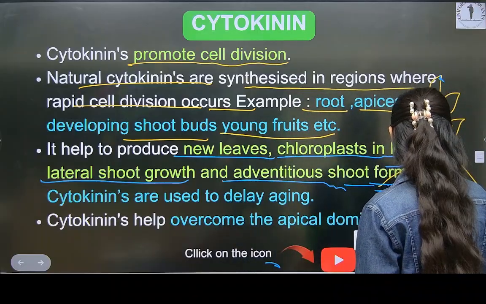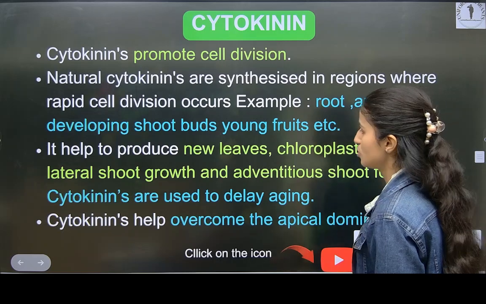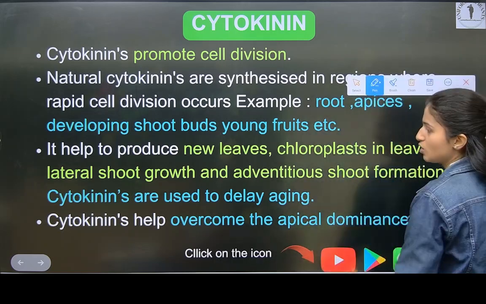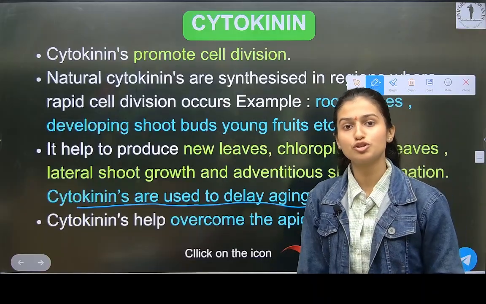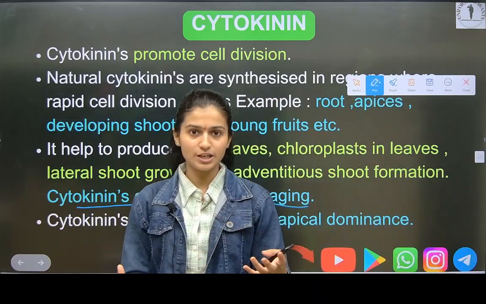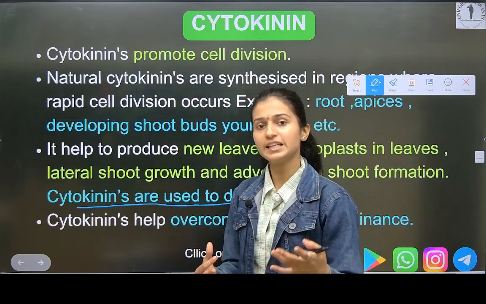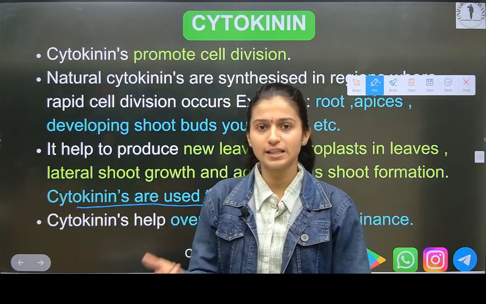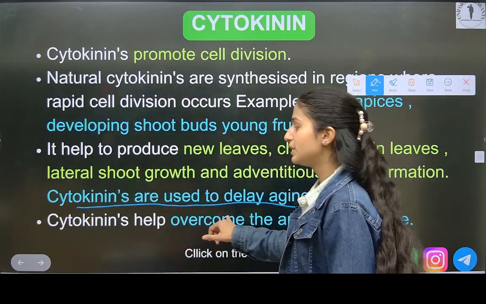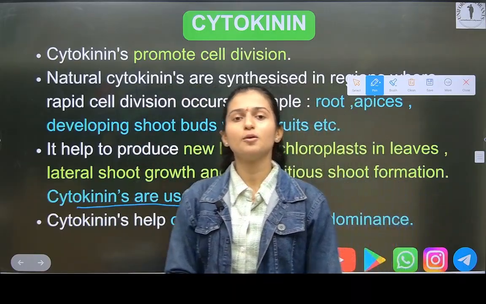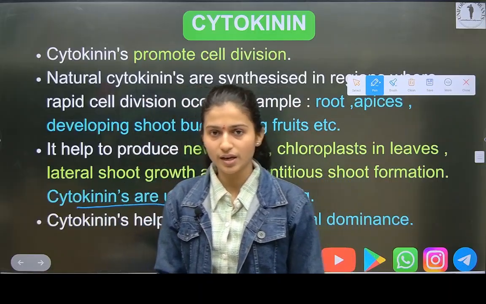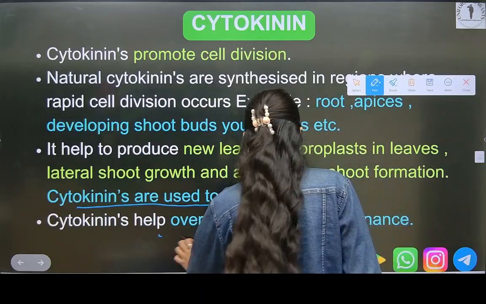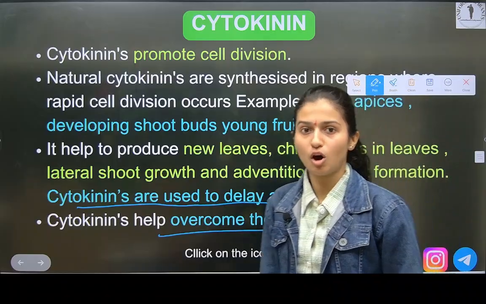Okay, just a minute, let me erase this diagram so you can see it properly. Now see here, cytokinins are used to delay aging, plants' aging. To delay the aging, we can inject cytokinins in the plants. So they are used to delay aging. A question can come: which of the following hormones can delay aging of the plants? Like that. And overcome apical dominance.